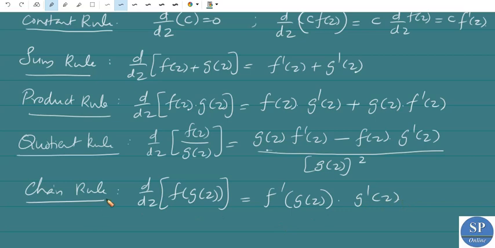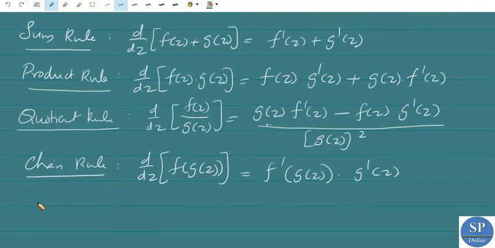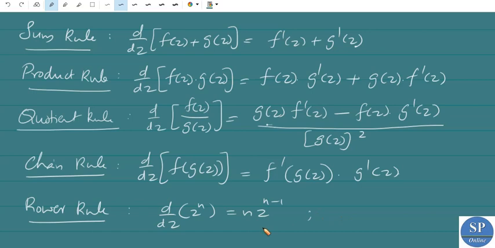Now one more rule is the power rule. We have the power rule d by dz of z power n is equal to n into z power n minus 1, where n is an integer.